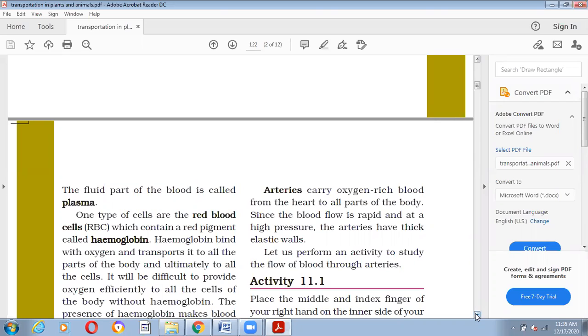Arteries carry oxygen rich blood from the heart to all parts of the body. Arteries are elastic, thick walled and are deeper under the skin. Blood flow through arteries is rapid and under pressure. That's why they have a thick elastic wall, because the blood is flowing very rapidly and at high pressure. If it were thin, then they may burst, right? That's why they are thick.